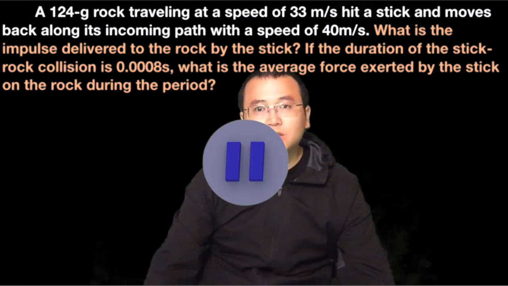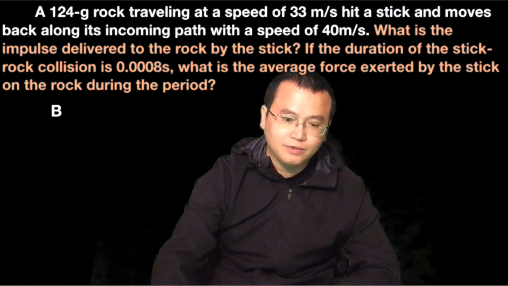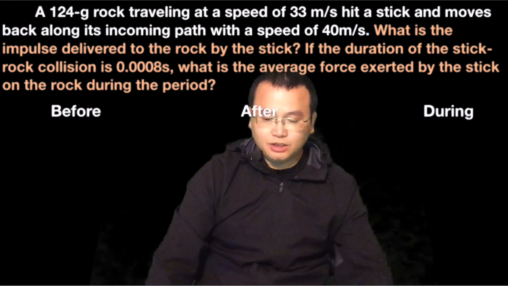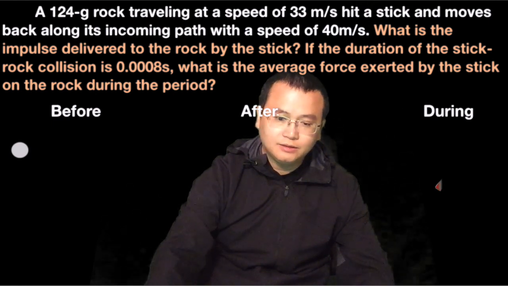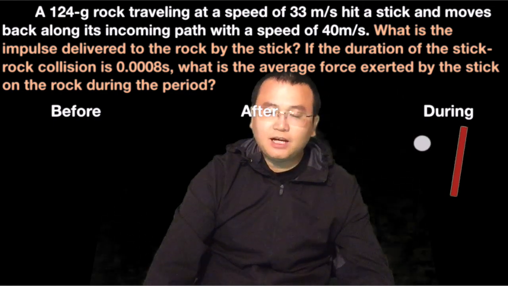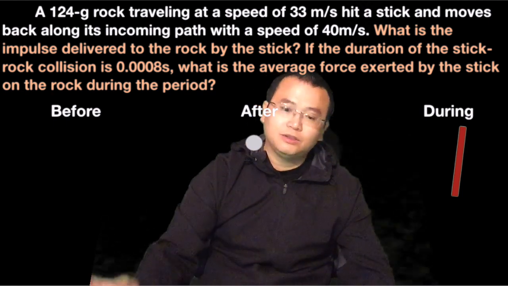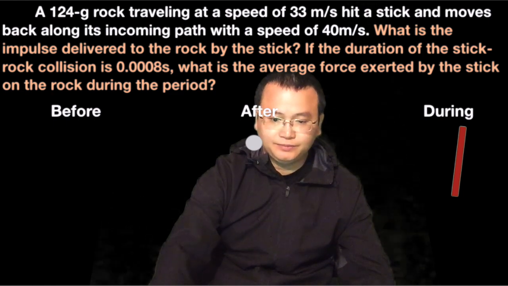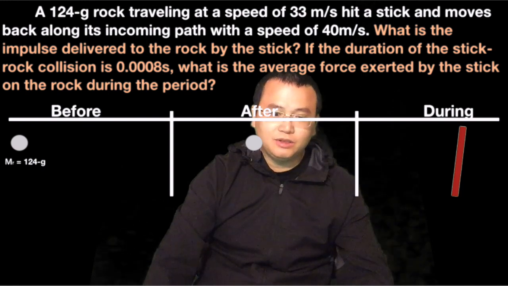I want you to pause the video and see if you can solve it yourself first. What you need to do is create a drawing before, during, and after the collision. So we have the rock and we have the stick. The rock flies toward the stick, hits it, and then afterward the rock goes back along the original path. Now we need to capture all the information in the problem in the drawing.